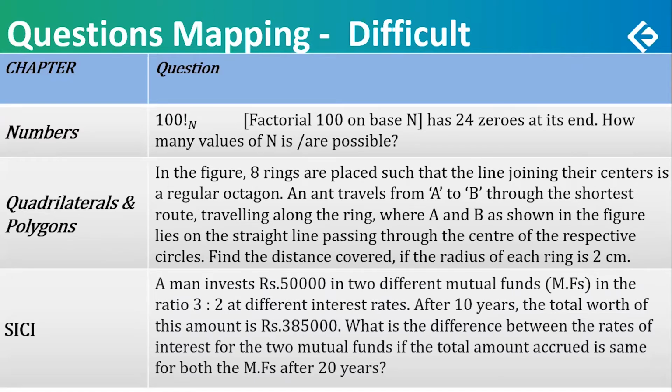Now, if you remember that 100 factorial has 24 zeros in decimal value, and how you got that 24, this would not be a very difficult question. It could be a little moderate from difficult, a little towards moderate. And one more reason why this could be moderate is that one of the options was more than 4. And obviously that was the answer.